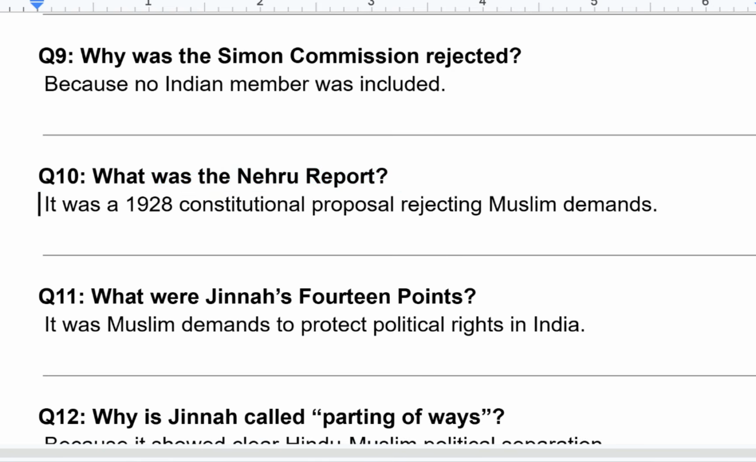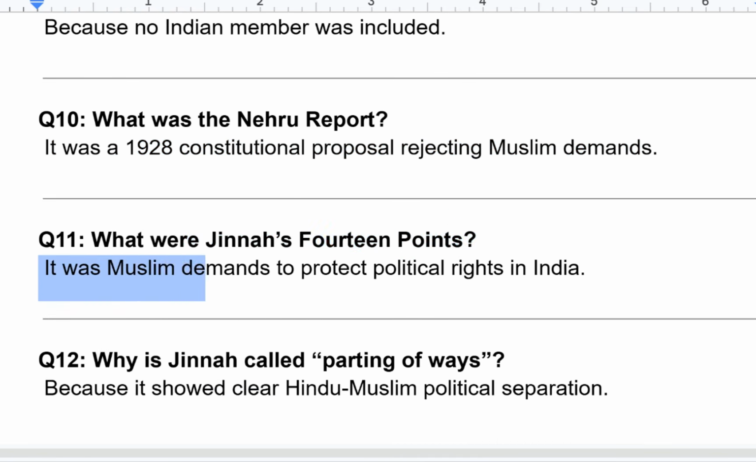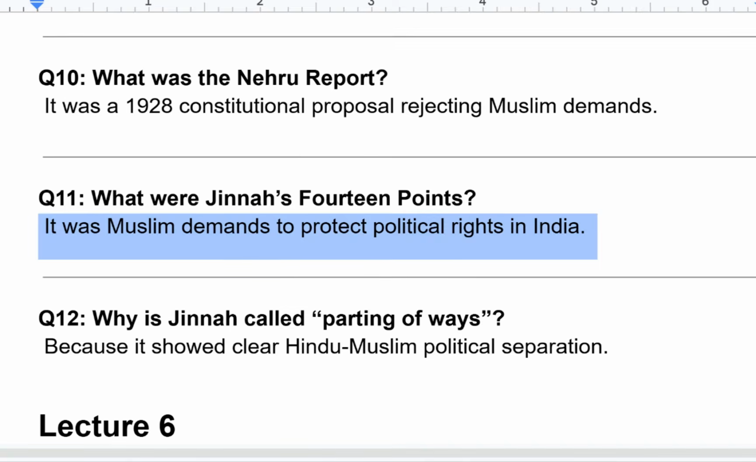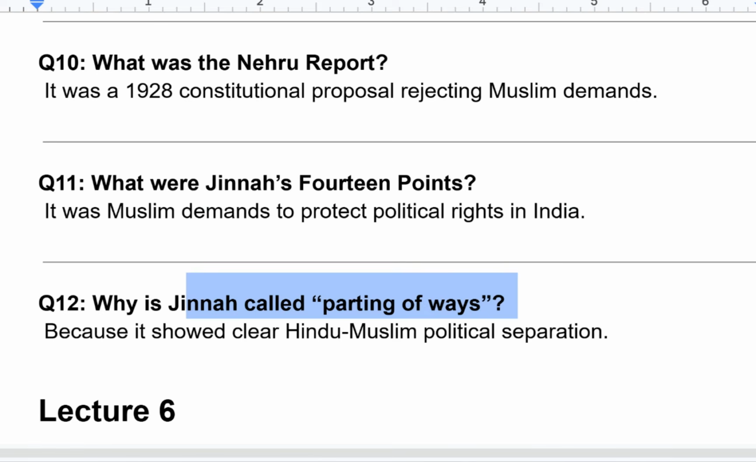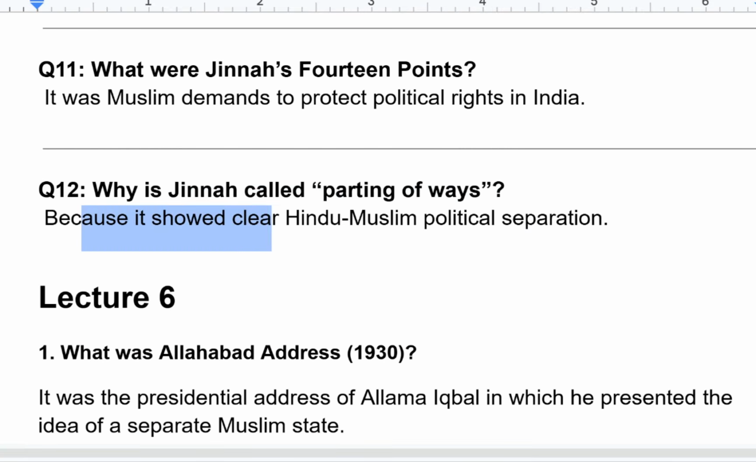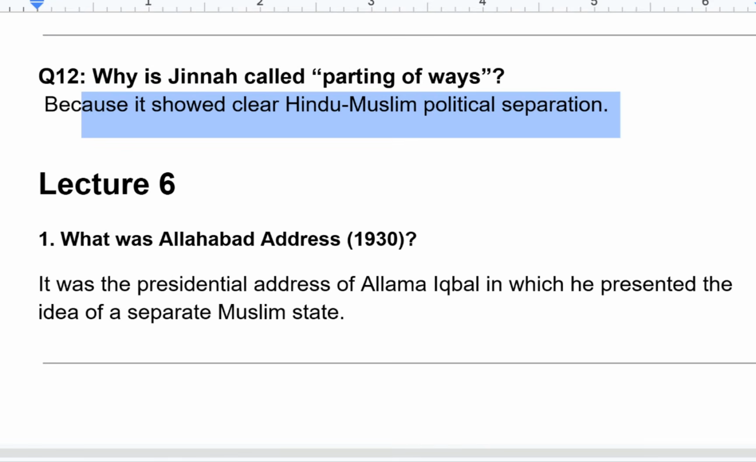What was the Nehru report? It was a 1928 constitutional proposal rejecting Muslim demands. What were Jinnah's 14 points? They were Muslim demands to protect political rights in India. Why is Jinnah's stand called the parting of ways? Because it showed clear Hindu-Muslim political separation.